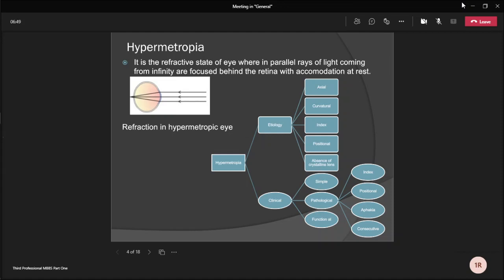Next is pathological hypermetropia. It may be index, positional, aphakia, or curvatural. Index hypermetropia mainly occurs due to acquired cortical sclerosis of cataract in old age patients. Positional is mainly due to posterior subluxation of the lens. And aphakia is the absence of the lens. It may be congenital or acquired. And consecutive hypermetropia is due to surgically overcorrected hypermetropia.